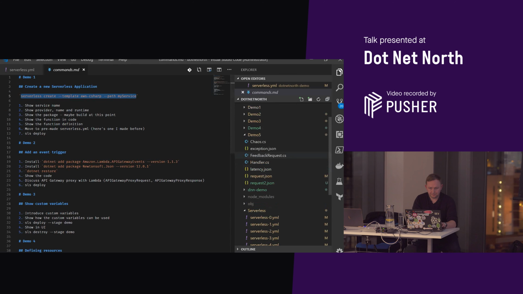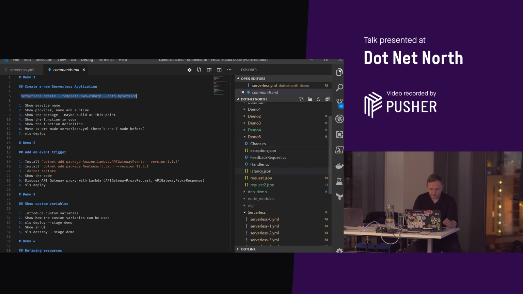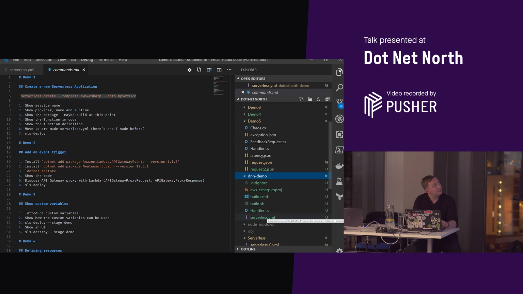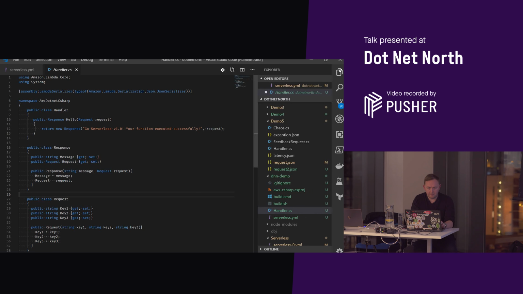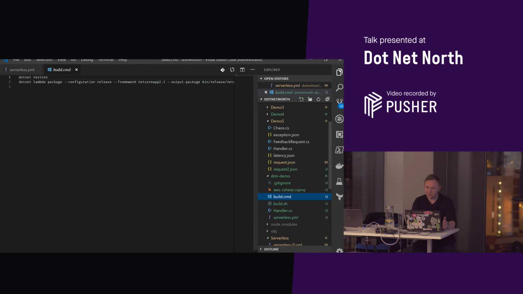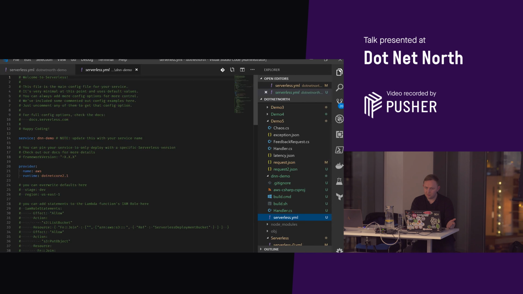We'll open up in code. So let's zoom this in. How is that? Everyone read that? So this has given us a few things out of the box. The first thing is the handler itself. Really, all we care about in here is the Lambda serializer at the top. That just allows AWS to pass the request and response once it gets into the container, running it underneath. We get a nice little build command and a build shell, which is just your standard .NET CLI interface, .NET restore, .NET package. And you get this serverless YAML as well.